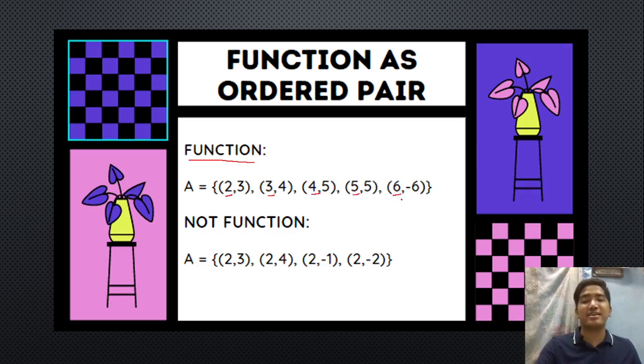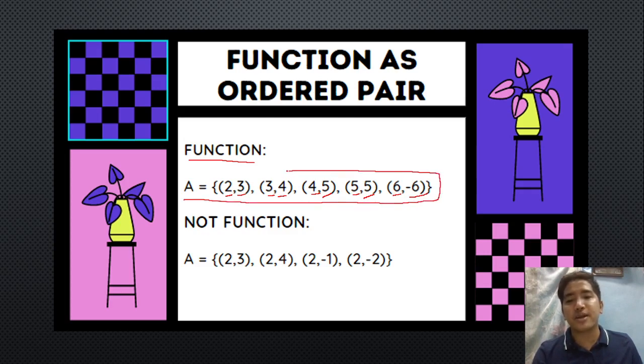Okay, nasatisfy niya yung ating definition ng function kasi hindi na-ulit yung value ng ating x. And also, nasatisfy niya rin na in every element of x, meron siyang kapartner na y or yung ating range. Okay? So, meron siyang laging kapartner. So, we can say that this set of ordered pairs is a function.